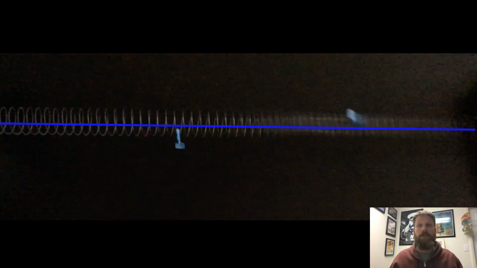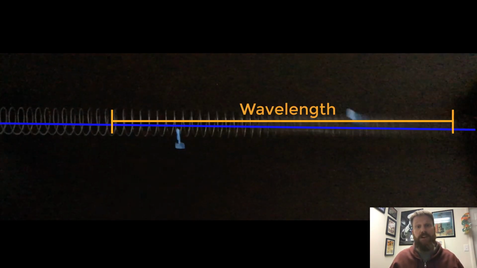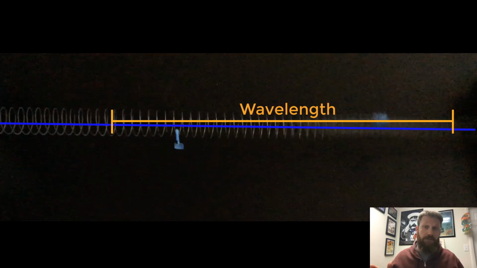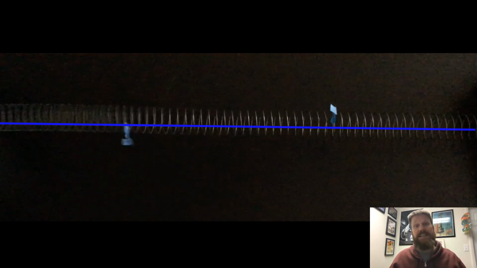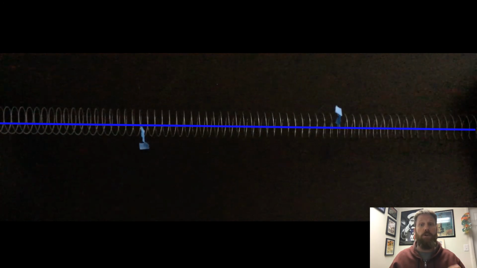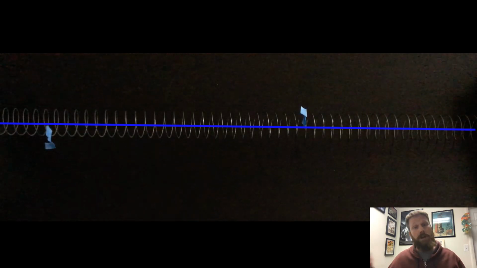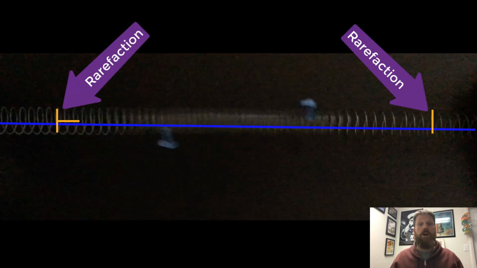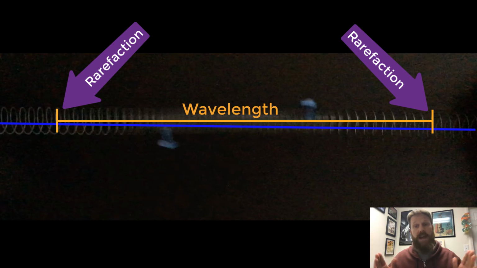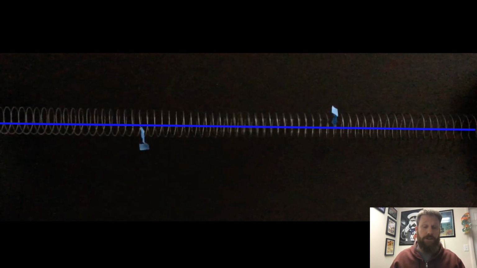The wavelength of a longitudinal wave can be found by measuring the distance from the beginning of a compression to the end of a rarefaction. Since wavelength is a measurement between two identical points on a wave, you could just as easily measure the wavelength from the compression of one wave to the compression of the next wave, or even from a rarefaction to a rarefaction. For a longitudinal wave, one wavelength includes one compression and one rarefaction.